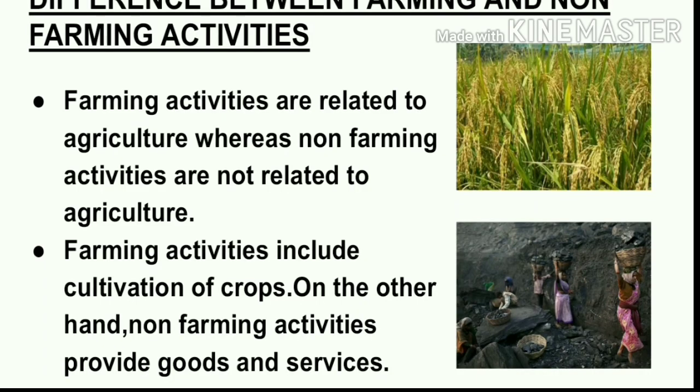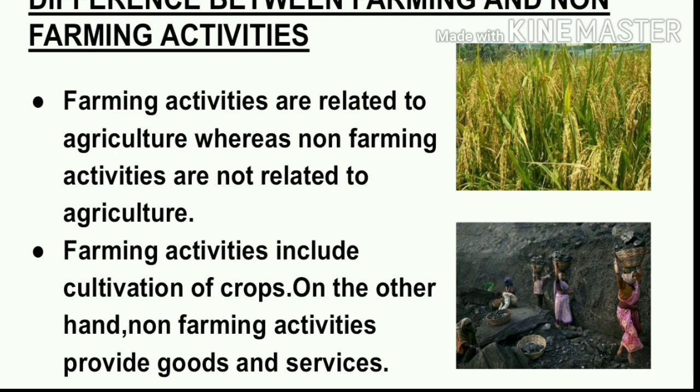Difference between farming and non-farming activities. Students, let us find out how these non-farming activities differ from farming activities. So farming activities are the ones related to agriculture, but non-farming activities are not at all related to agriculture. These are activities related to various other things but not to agriculture. Farming activities include cultivation of crops. On the other hand, non-farming activities provide us with goods and services.